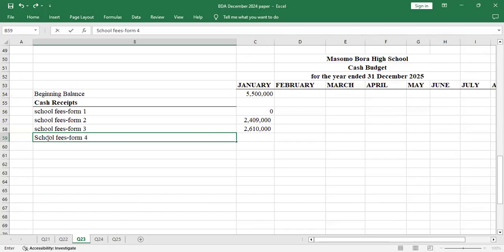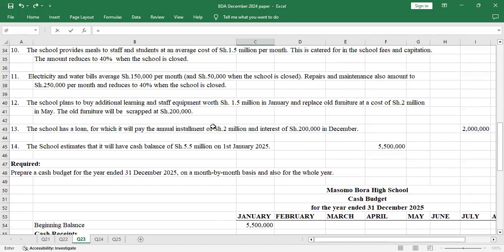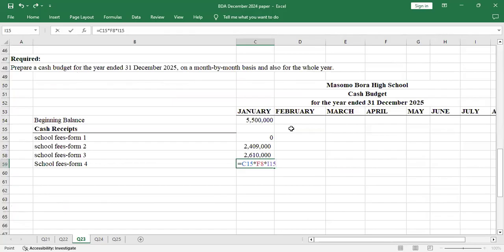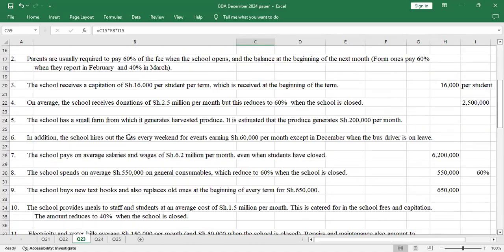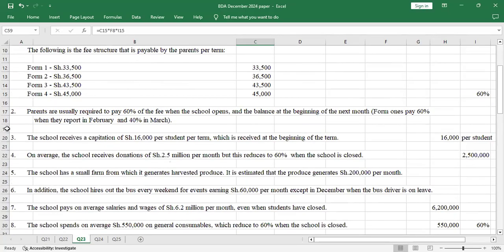For Form 4, the fee was 45,000. You multiply by the number of students, which was 100 in Form 4. Then they also pay 60% when the school opens in January. Get that value over there. So I think I'm done with the school fees for January. The other 40% will move to the next month, February. We'll come to that. Then I go to additional information number 3.